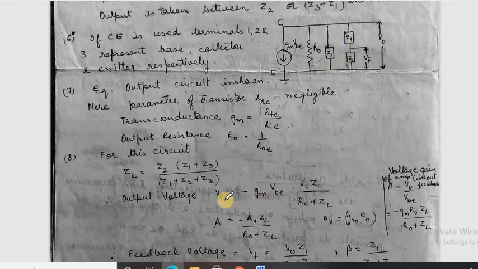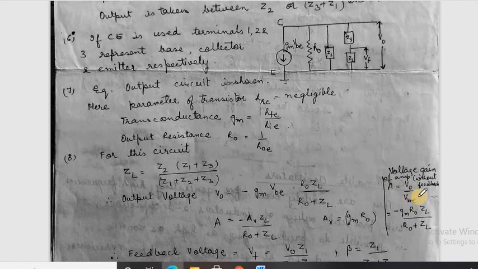So what will be the output voltage? Output voltage V0 is equal to minus gm VBE into R0 ZL upon (R0 plus ZL). This is the voltage gain of the amplifier without feedback, and it is defined as A equals V0 upon VBE.